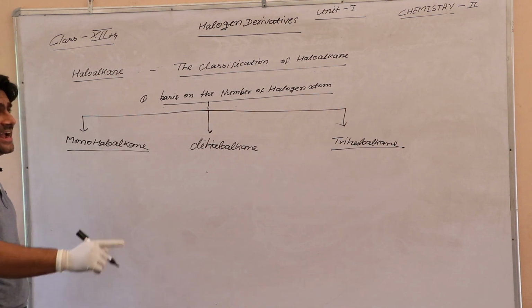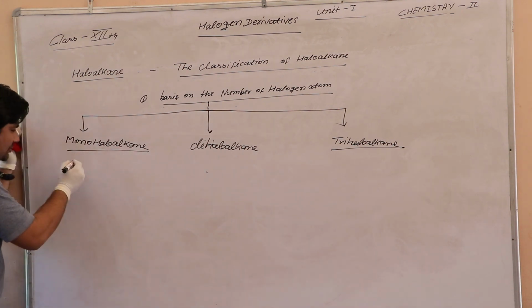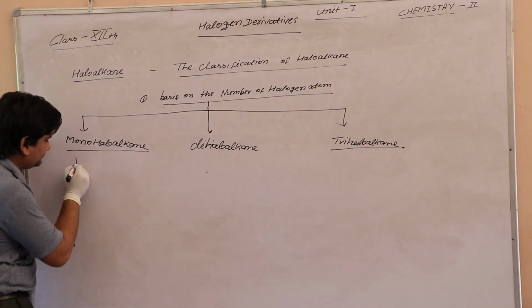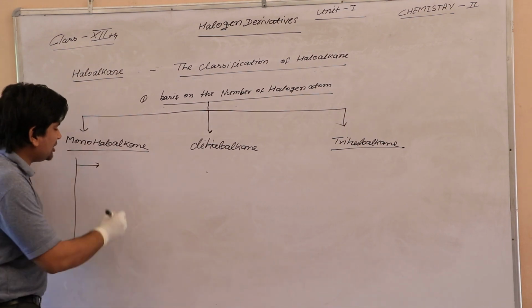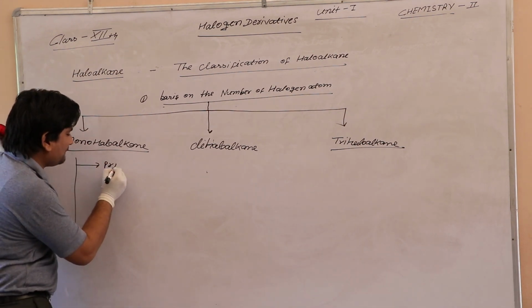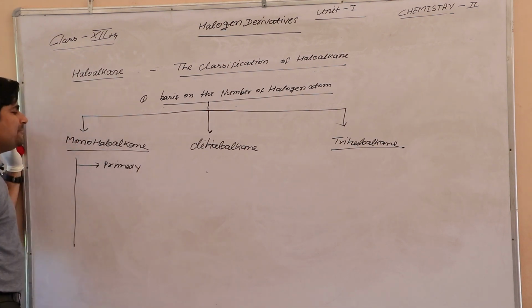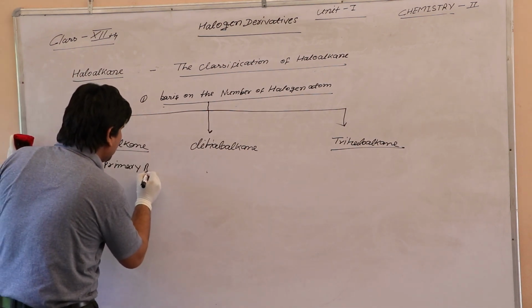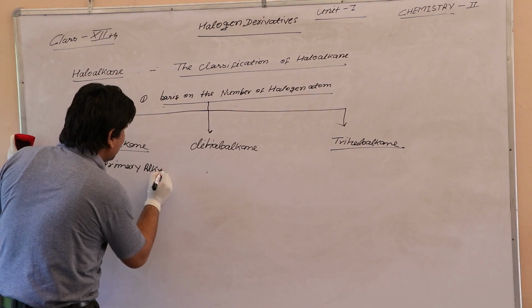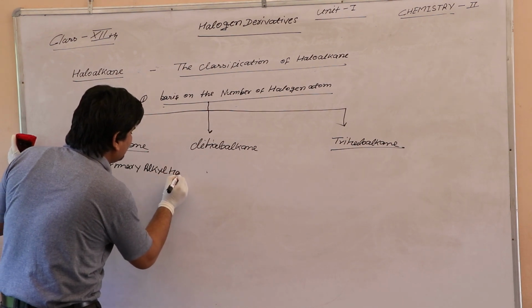Monohaloalkane is divided into 3 types. First is primary alkyl halide.